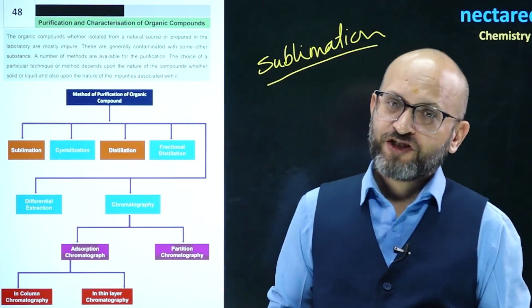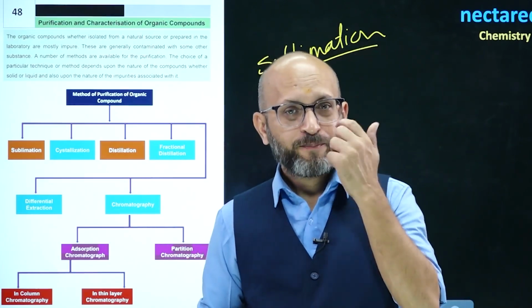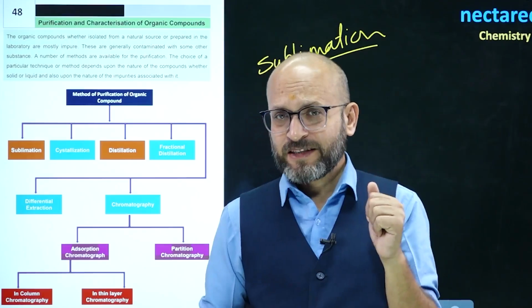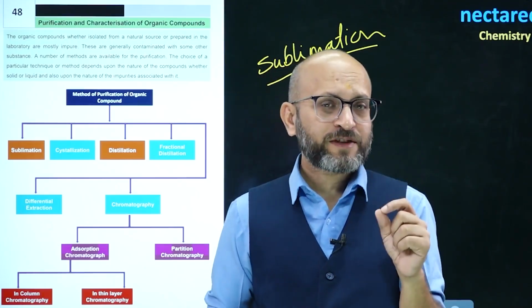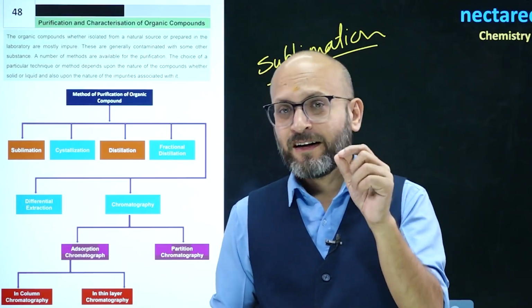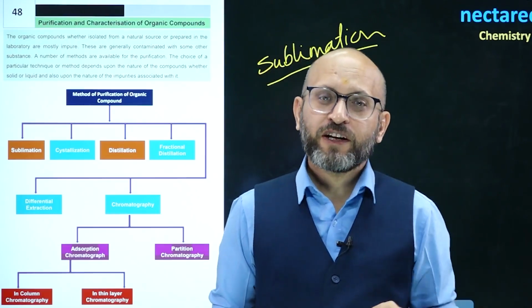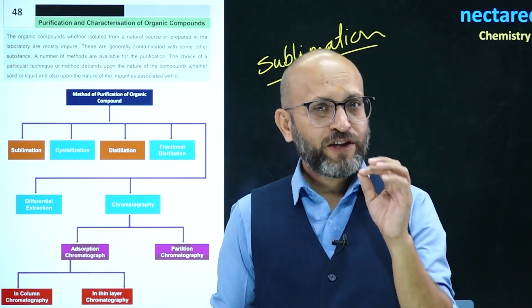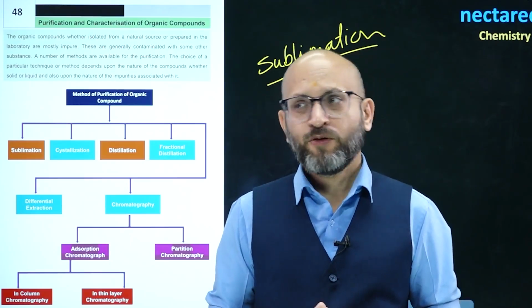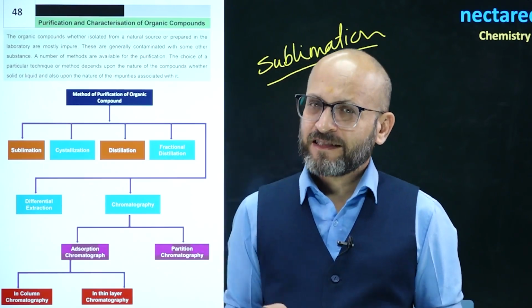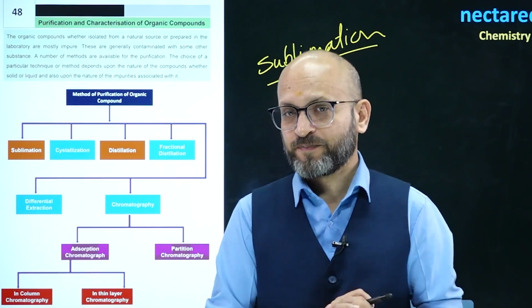Next is distillation. This method is basically for separation of substances which have a huge difference in boiling points. If the difference in boiling points is big enough, then we use distillation. Now, when the boiling point difference is less, we use fractional distillation.